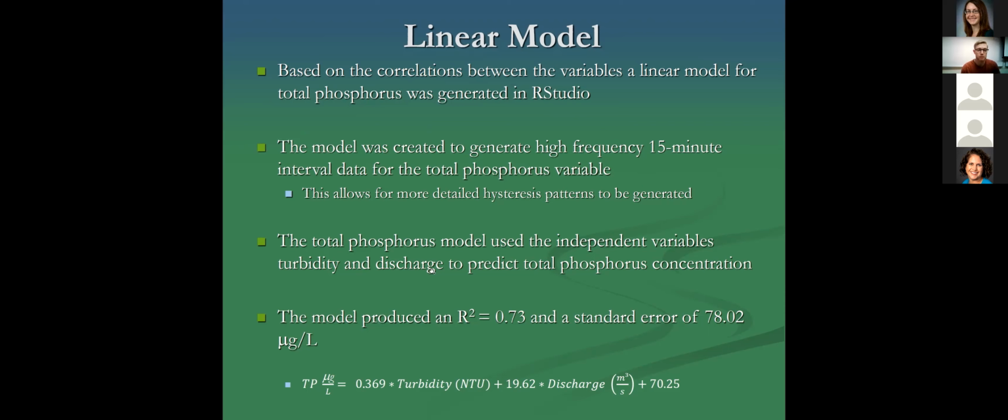The total phosphorus model used the independent variables of discharge and turbidity to predict the total phosphorus concentrations, and the model produced an R-squared value of 0.73 with a standard error of about 78 micrograms per liter, and is represented by this equation at the bottom of the slide here.